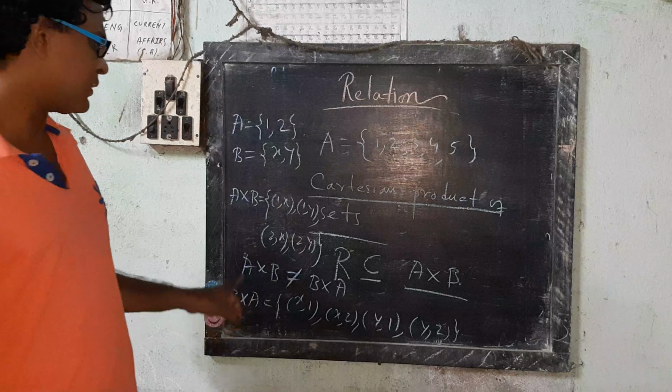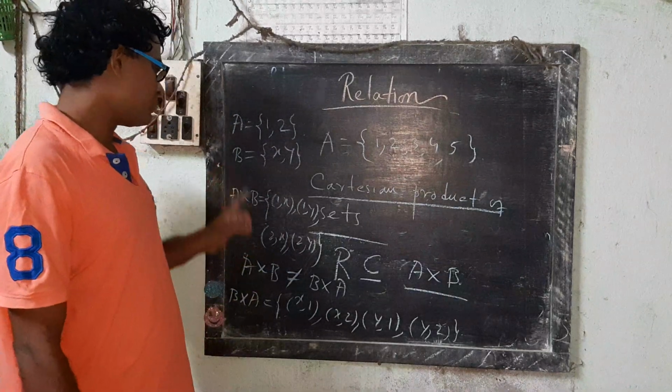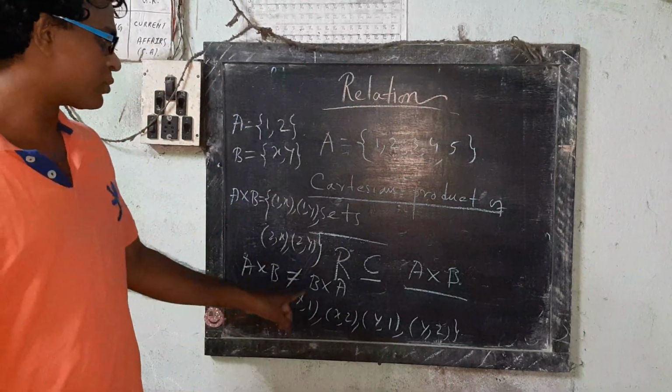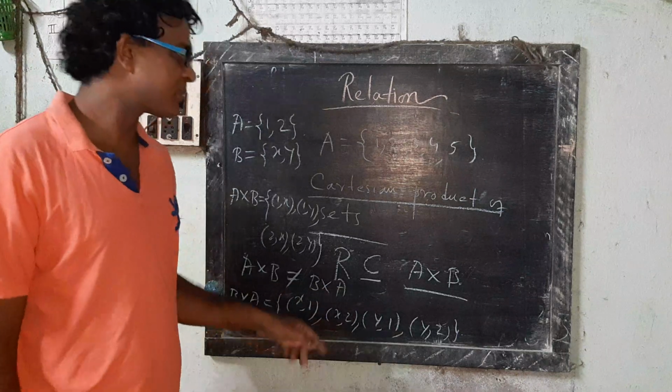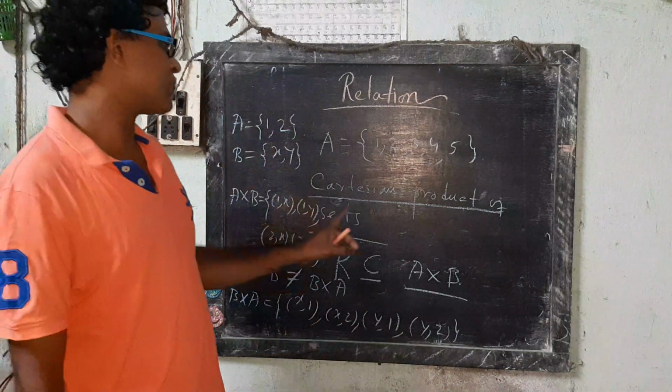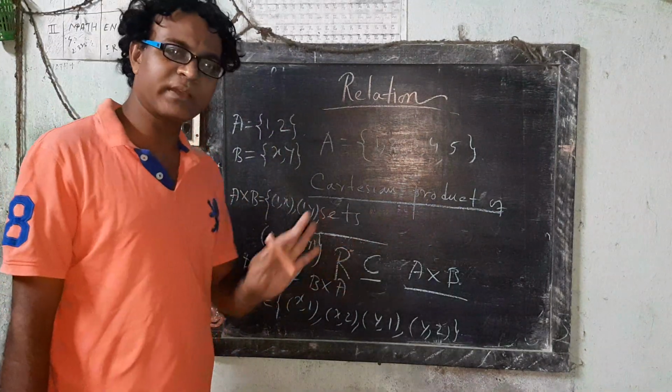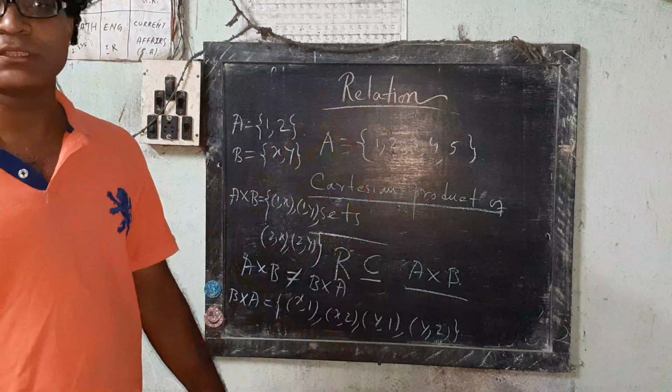These are B cross A here. So A cross B is not equals to B cross A, which is clear. Now Cartesian products of sets এটা জানা হয়ে গেল। এই রিলেশন পরে আসছে যে ফাংশন।